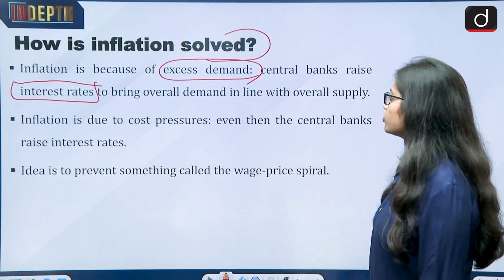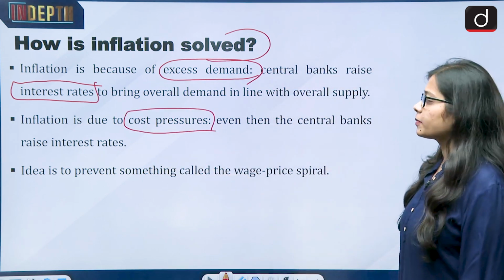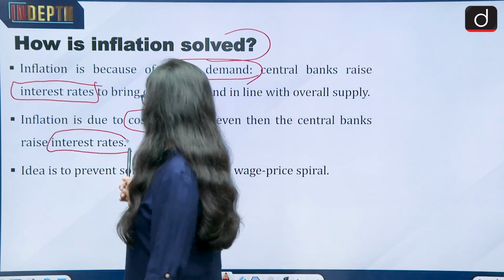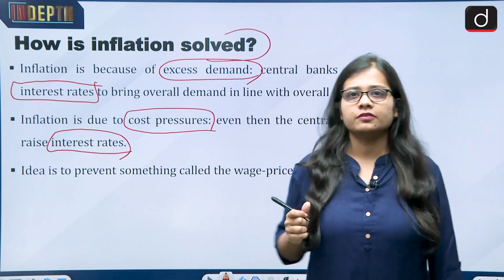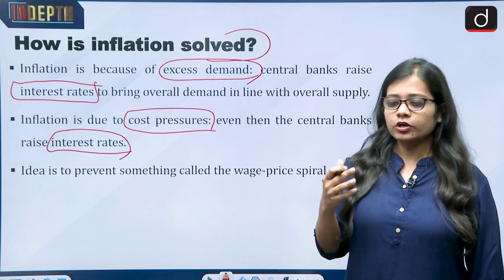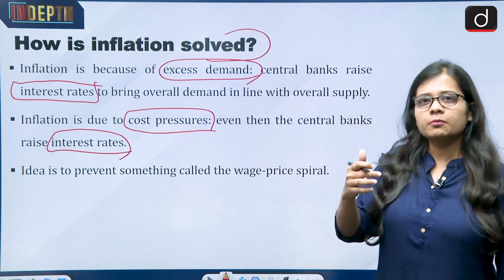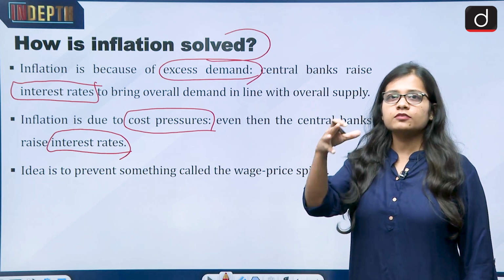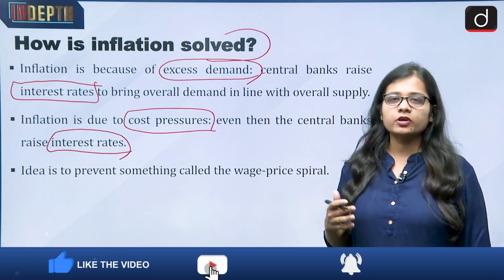Even if inflation is due to cost pressures, the central bank still raises interest rates. What is inflation? Inflation is the rising of prices. What do we need to do to lower the prices? If people in the market are not going to buy the goods, then prices will automatically come down over a period of time because there are no buyers.